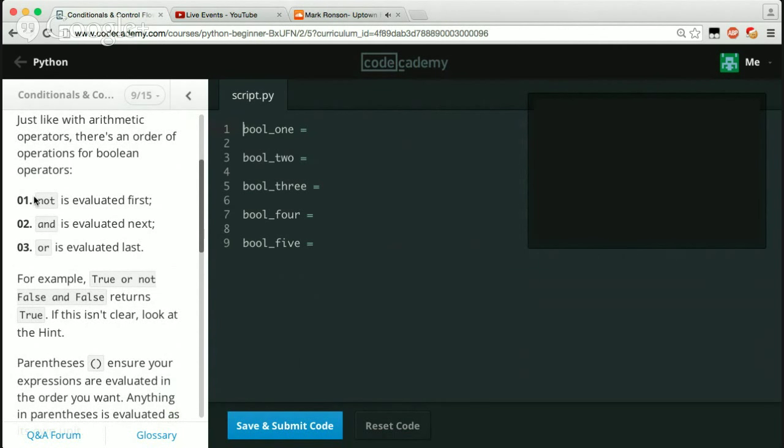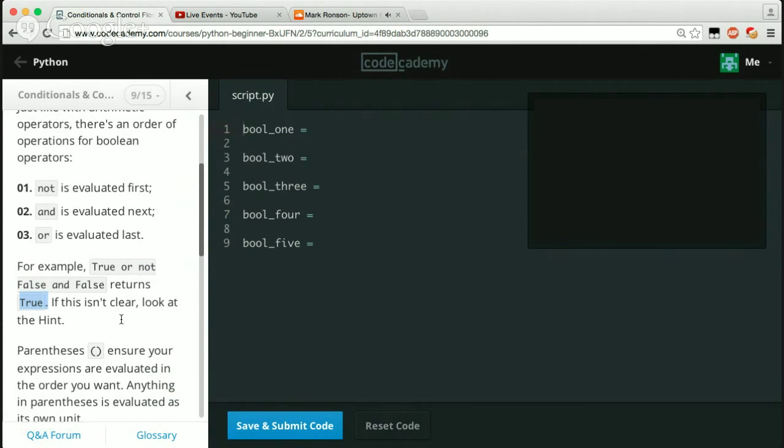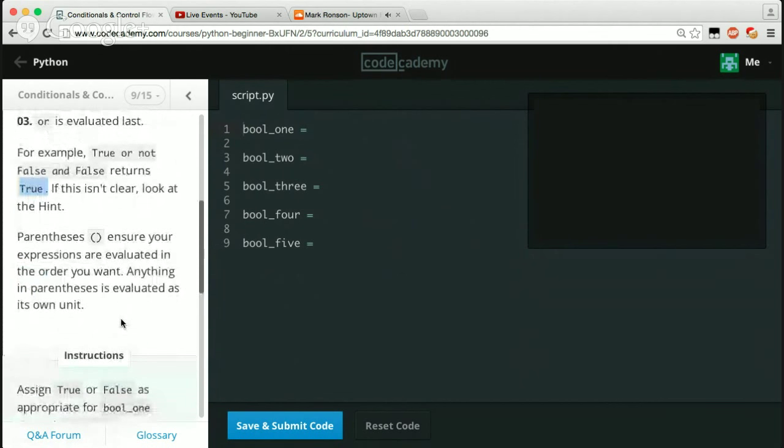So pretty much not is going to be the first one. So right here, this one's not false, so this is going to result in true. Then pretty much now we have true and false, which is going to result in false. And then if we do true or false, that's going to result in true. That's how we get true. You can look at the hint, but I just explained it.